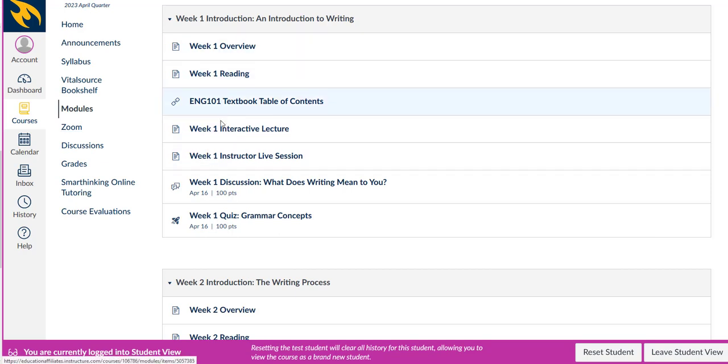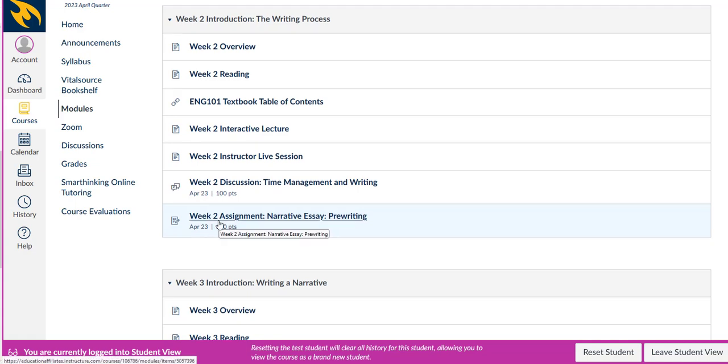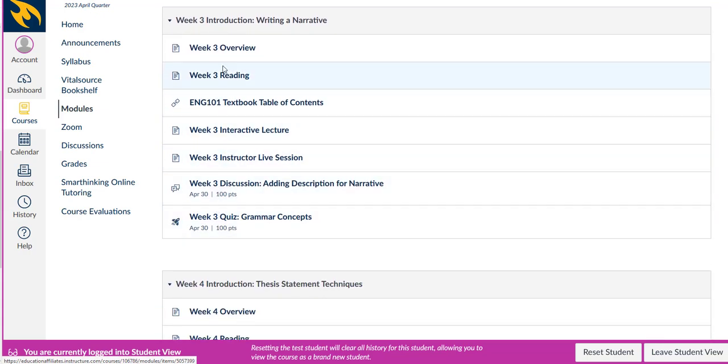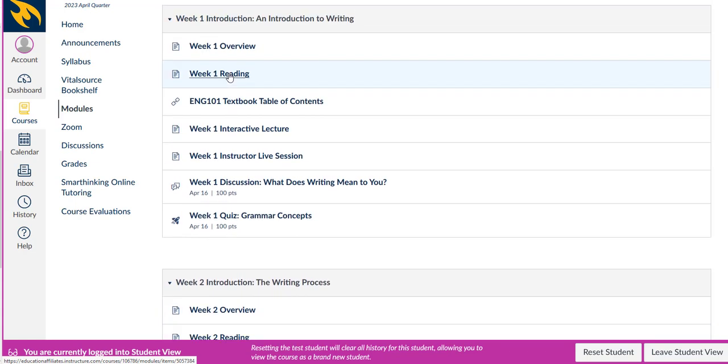So your writing assignments, everything. If I say you've got a writing assignment to do, then you have to click on modules. Here's your week 2 pre-writing for your essay 1. So everything is under modules. Your quizzes, your forums, your interactive reading. This would be your textbook. Your ebook, you just click on week 2 reading, week 1 reading, and you go through a few steps. I will show you in another video how that's done.